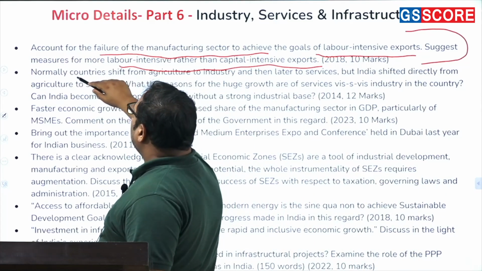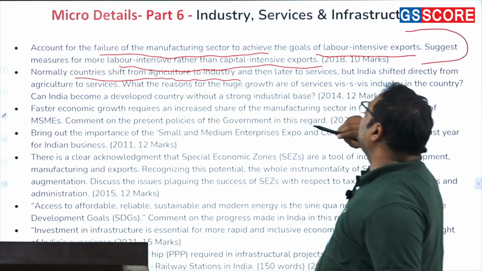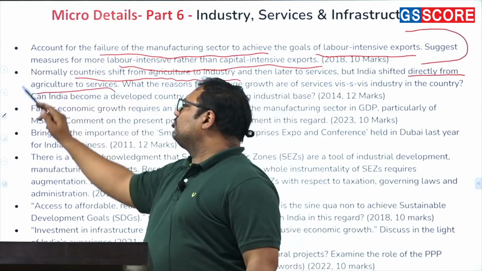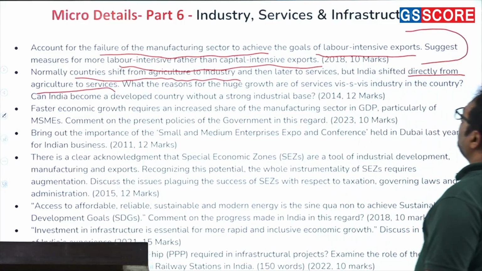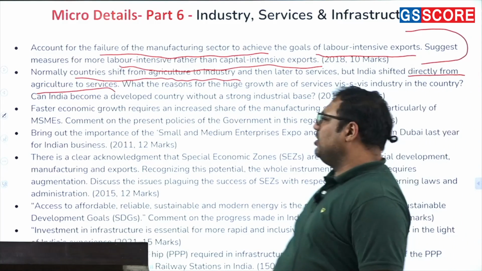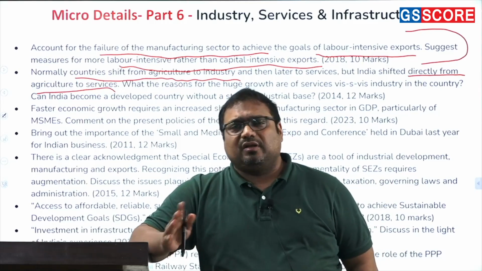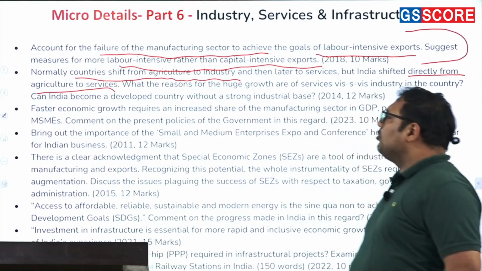Then next question, normally countries shift from agriculture to industry and later to services. But in India, we shifted directly from agriculture to services. What are the reasons for the huge growth of services vis-a-vis industry in the country? So I told you about that. Services based economy, you need to talk about that in this question.